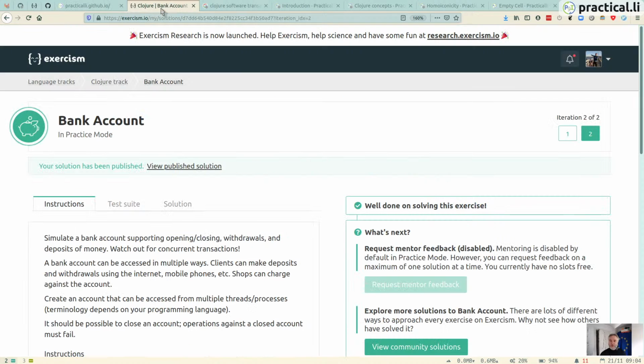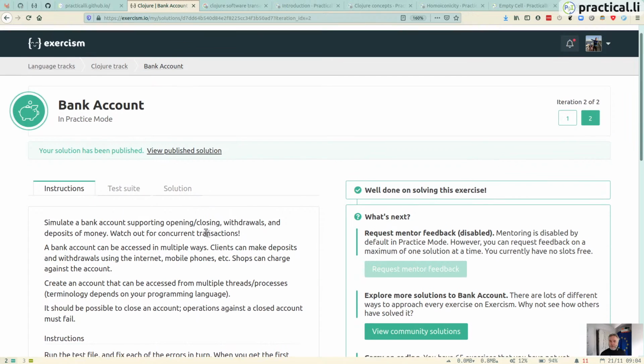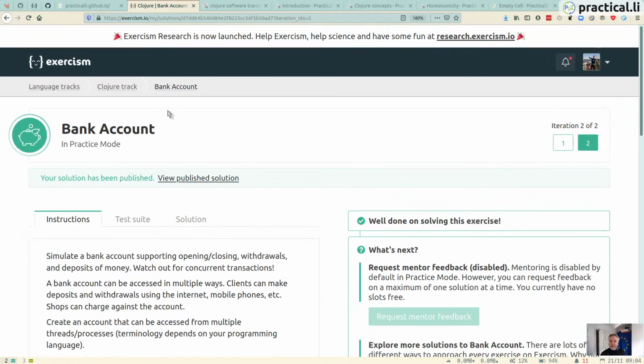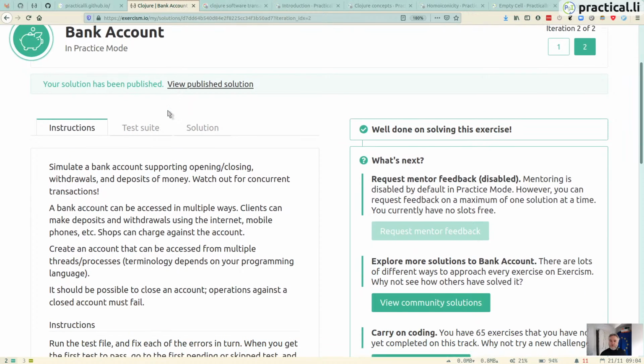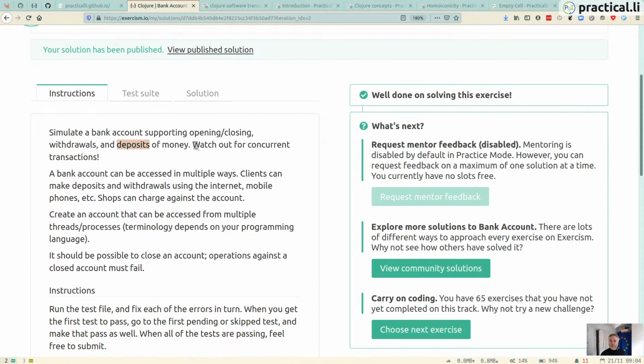Okay, bank account. Let's go on to the meat of today. So we are doing the Exercism challenge called bank account. And what is it asking us to do? Well, we're trying to simulate a bank account. I think this is a very simple bank account. We've only got open and closing and withdrawals and deposits of money, but want to watch out for concurrent transactions.